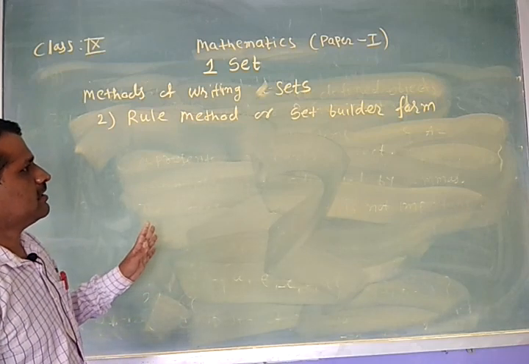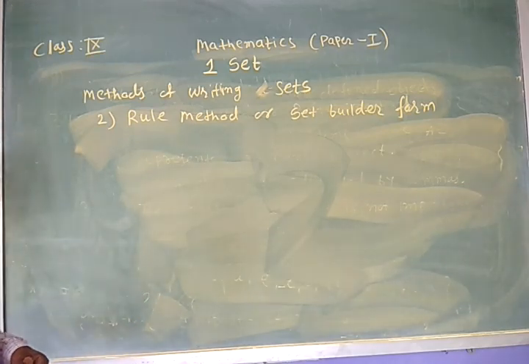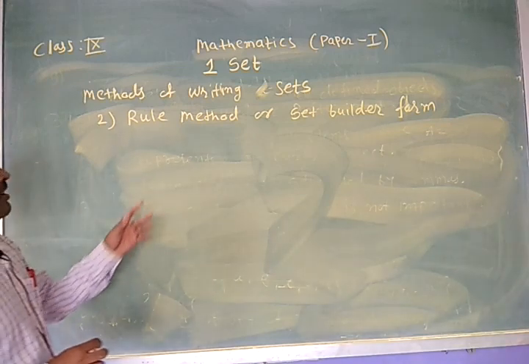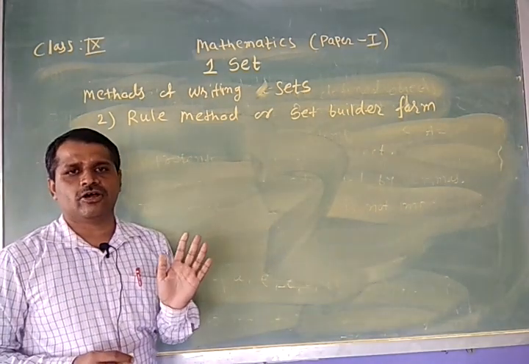In this method, it is not necessary to write all the elements.